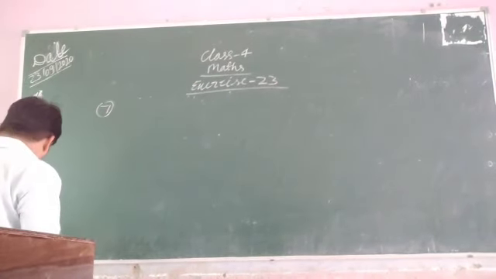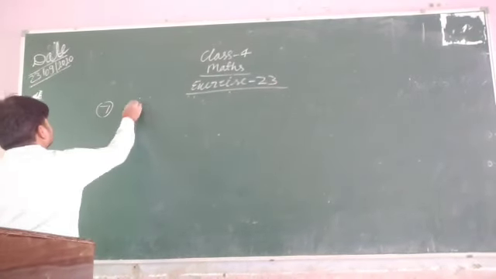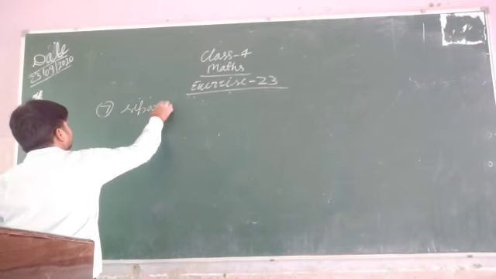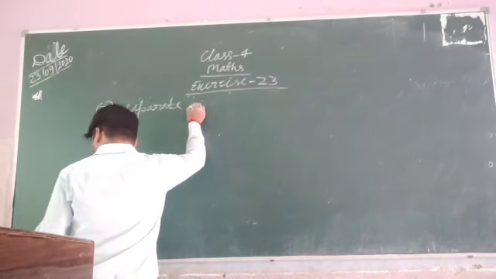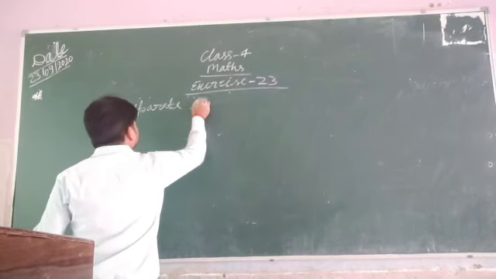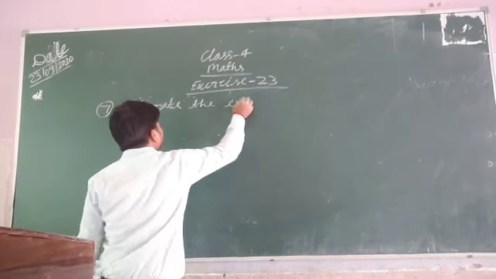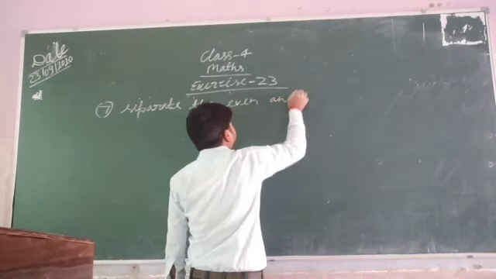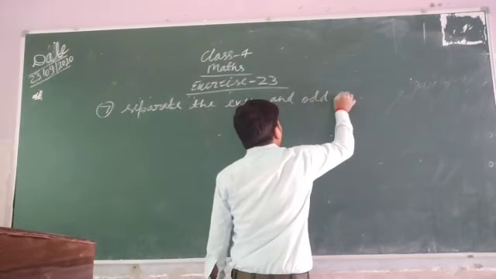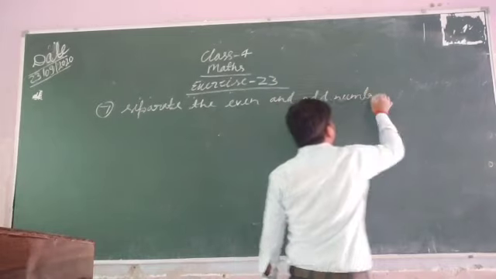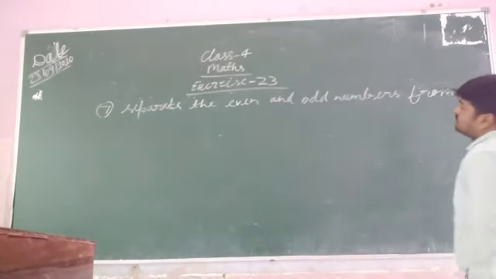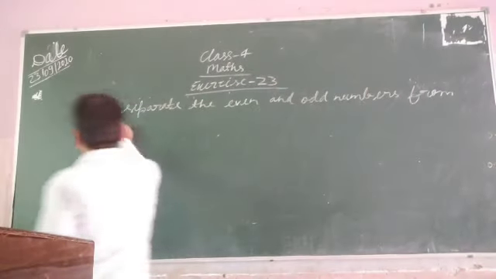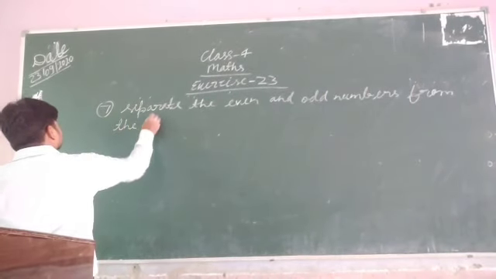The question number 7 is, separate the even and odd numbers from the following.